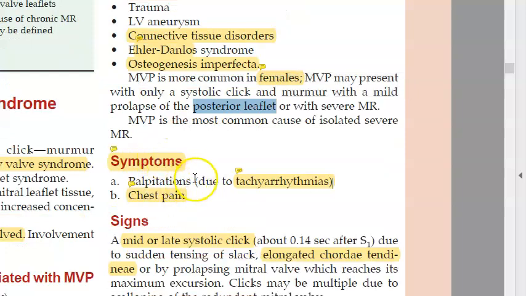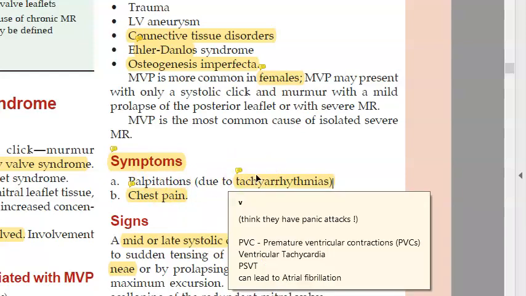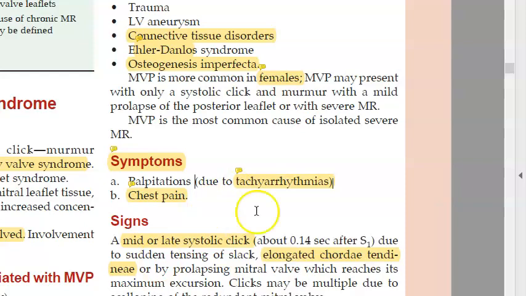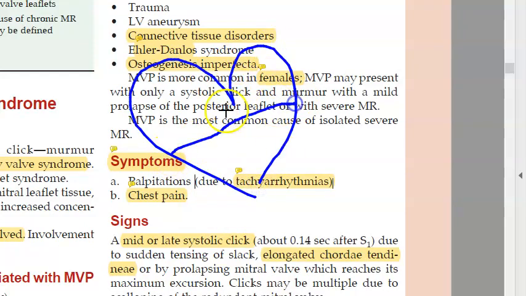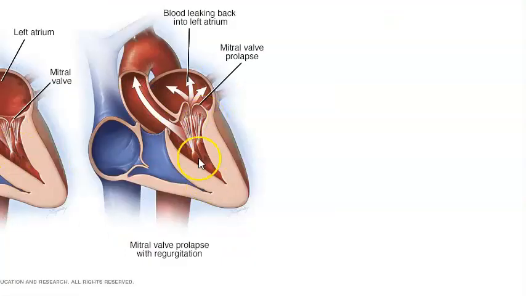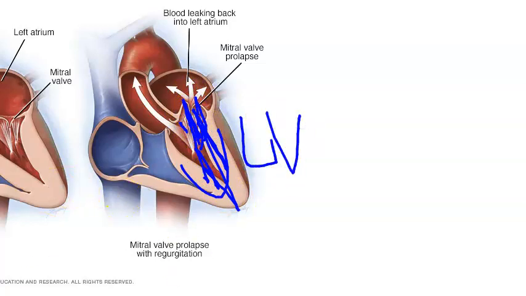And then what else are they saying here? They can be asymptomatic, or they can have palpitations due to tachyarrhythmias. So you don't think that you have a panic attack. There could be something wrong with the heart. Okay. So what are they blaming here? If this is the heart and there is a prolapse of this valve here, who is affected more? Basically here what will happen is there's elongated chordae tendineae. Okay. And so who is affected here mostly will be your ventricle, right? Left ventricle is affected more. So you can see all these chordae tendineae are so stretched and they're all in strain. So mostly they're telling that the left ventricle is affected.